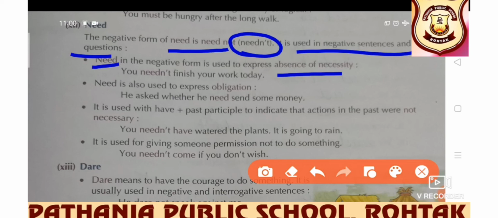Need is also used to express obligation. He asked whether he needs to send some money. It is used with have plus past participle, means third form of the verb, to indicate that actions in the past were not necessary. You needn't have watered the plants means it was raining or it is going to rain. So you needn't have watered the plants.